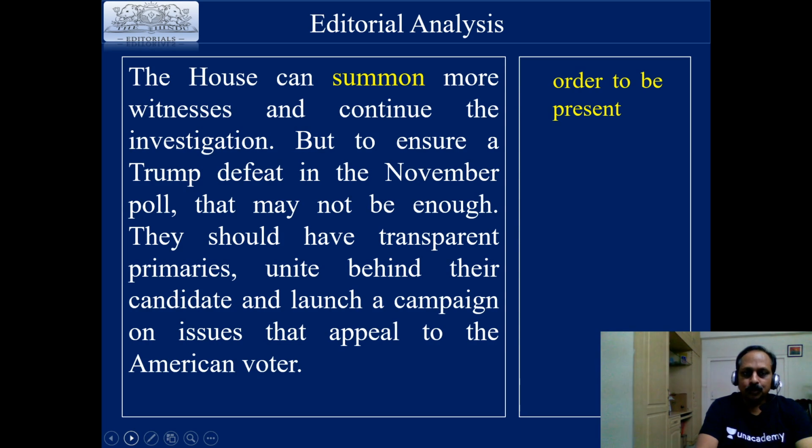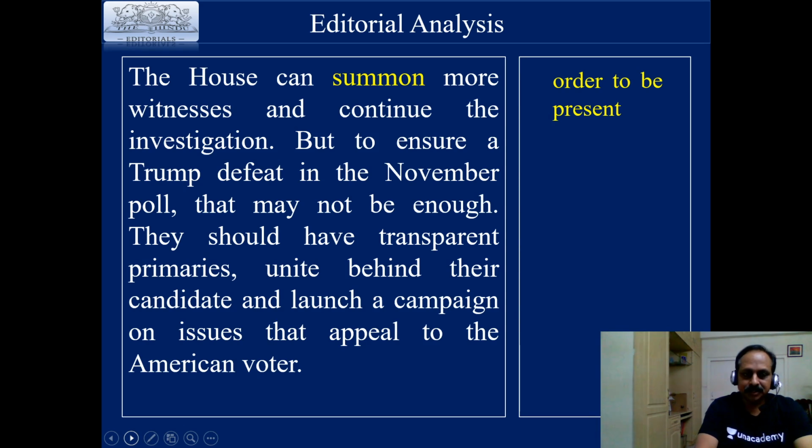So, what will they do? The House can summon more witnesses and continue the investigation. That's what the Democrats can do. But to ensure a Trump defeat in the November poll, that may not be enough. They should have transparent primaries, unite behind their candidate, and launch a campaign on issues that appeal to the American voter. So the editorial ends on a suggestive note.